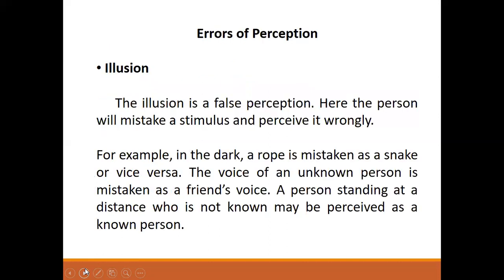So, first one we'll take up illusion. The illusion is a false perception. Here, the person will mistake a stimulus and perceive it wrongly. For example, in the dark, a rope is mistaken as a snake, or vice versa. The voice of an unknown person is mistaken as a friend's voice. A person standing at a different distance who is not known may be perceived as a known person. So this is the illusion effect.